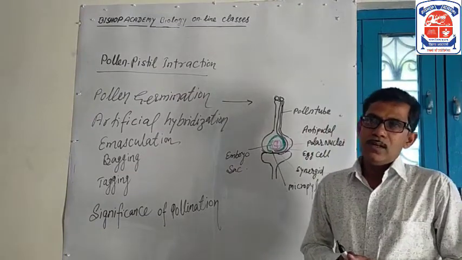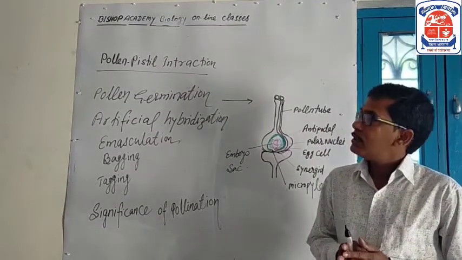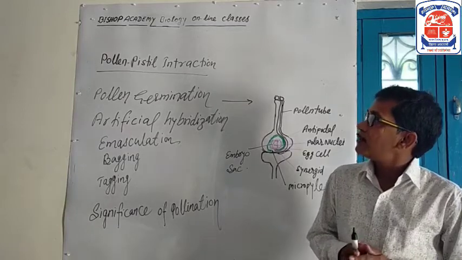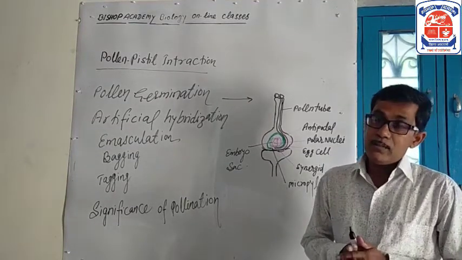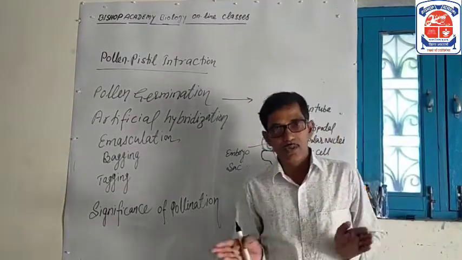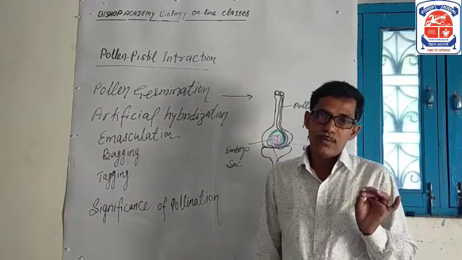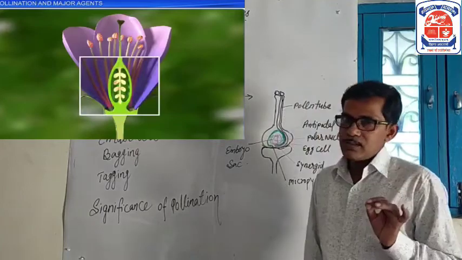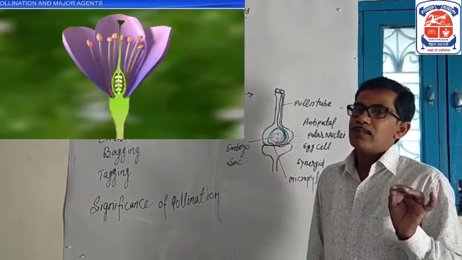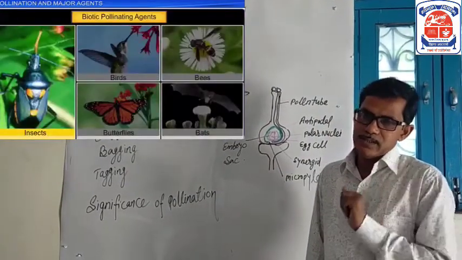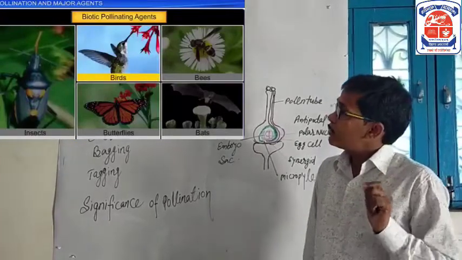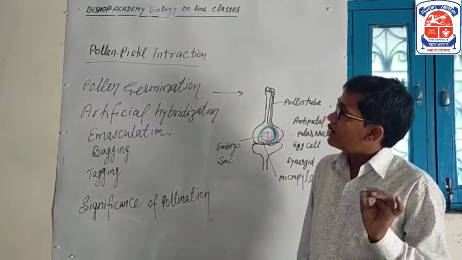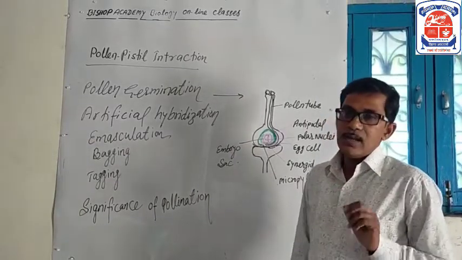Students, we will today study about pollen-pistil interactions. But in the previous video, part 4, we already discussed pollination and different types of pollinating agents. So, today, what are pollen-pistil interactions?